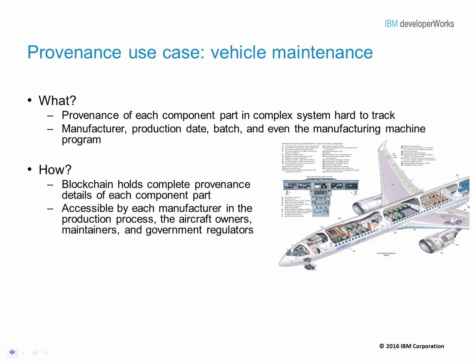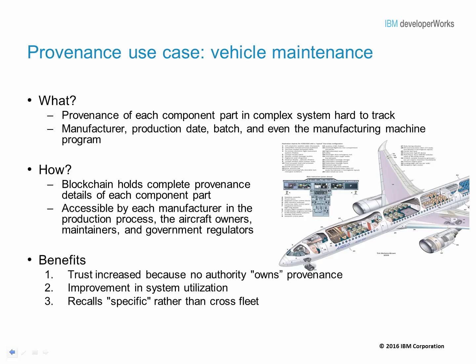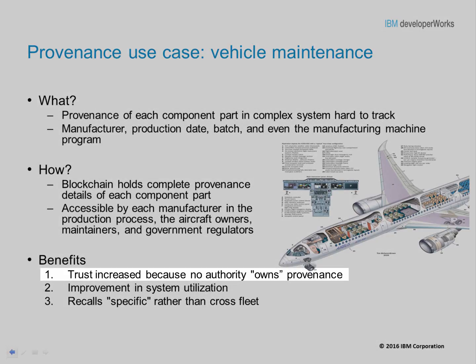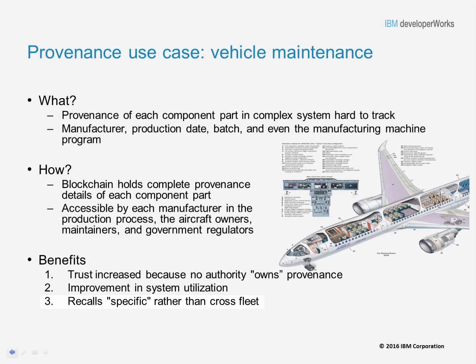Blockchain holds complete provenance details of each component part that can be accessible by every manufacturer in the production process, that is, aircraft owners, maintainers, and government regulators. What are the benefits? Because no one particular member or participating member owns the source of origin for information contained in the shared ledger, blockchain technologies lead to increased trust and integrity in the flow of transaction information among the participating members. It provides improvement in system utilization, and recalls can be made to specific parts rather than cross-fleet.